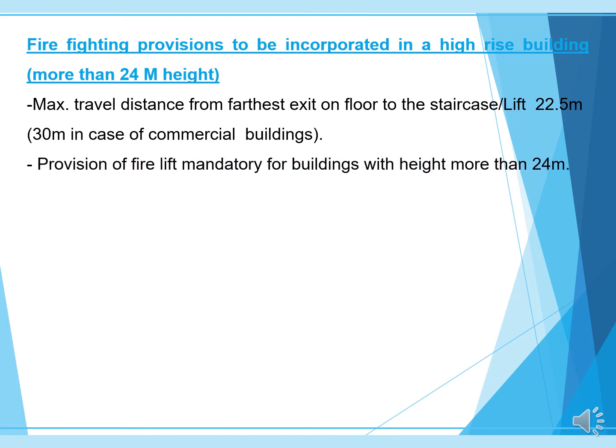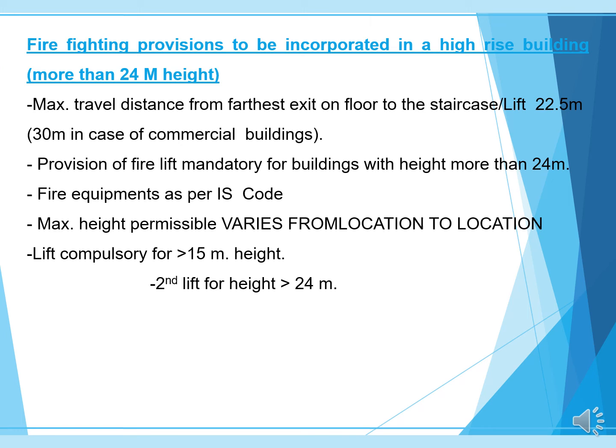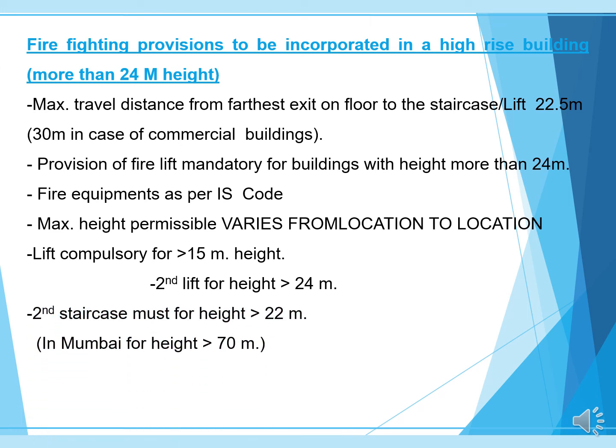Provision for a fire lift is mandatory for buildings with height more than 24 meters. Fire equipment as per IS code. Maximum height permissible varies from location to location. A lift is compulsory for a building which has more than 15 meters height. A second lift is required for a height of more than 24 meters. A second staircase is required when the height is more than 22 meters.